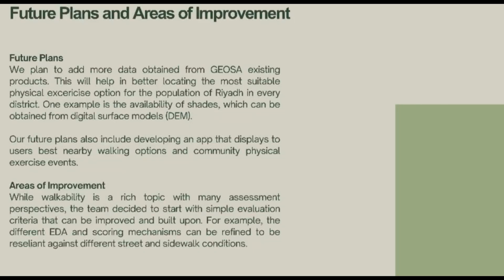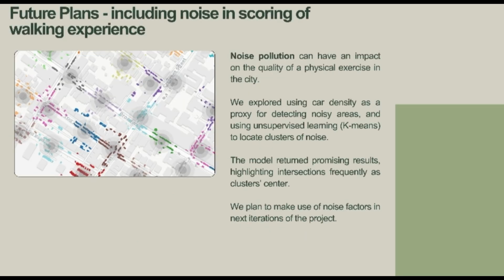we plan to take more data from existing GEOSA products, such as digital surface models, to enrich our scoring approach, to consider things like street elevation, pavement elevation, and shading in the area from nearby buildings. And we plan in general to increase the number of criteria used to assess the streets. Here is one example to include noise pollution in scoring of walkable in walking experiences.